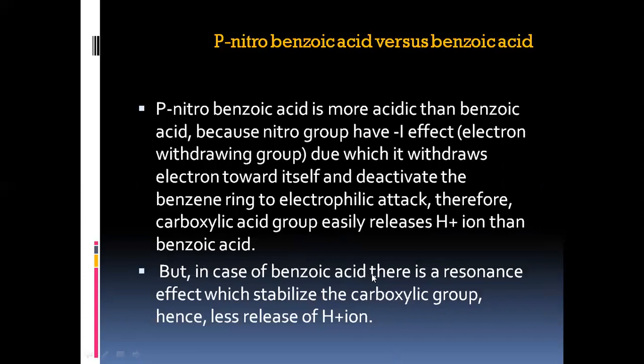But in the case of benzoic acid, there is a resonance effect which stabilizes the carboxylic group, hence less release of H plus ion. So in para-nitrobenzoic acid, the nitro group is an electron-withdrawing group, which in turn increases the acidity of the carboxyl group. Therefore, the acidity increases. But in benzoic acid, because of continuous resonance in the benzene ring, there is not much release of H plus ion. Therefore, the acidity decreases.